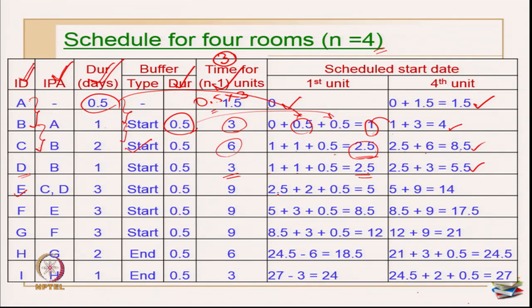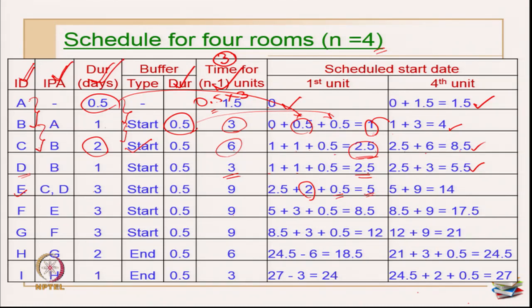Both these values are 2.5. So, I am going to start at 2.5 plus duration of activity C is 2, which is coming from here. So, this is the 2 plus 0.5 is the buffer between C and E, both are same. So, I am going to add this 0.5. So, this becomes 5 for me.